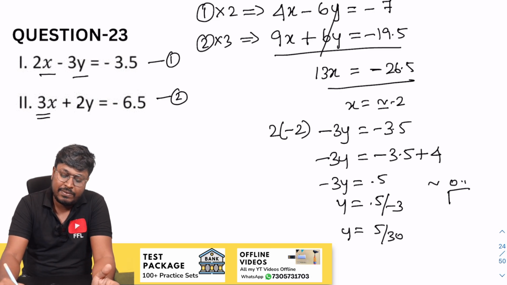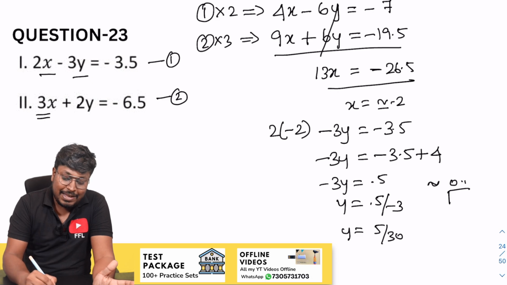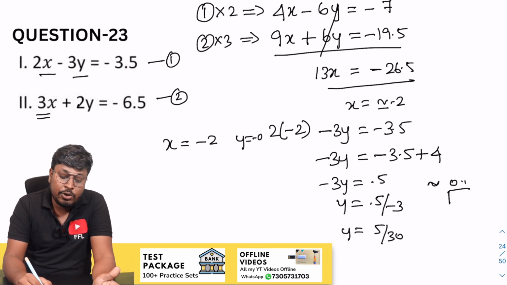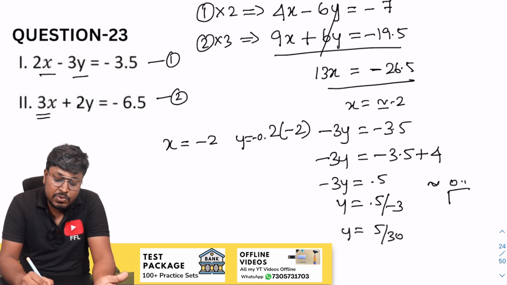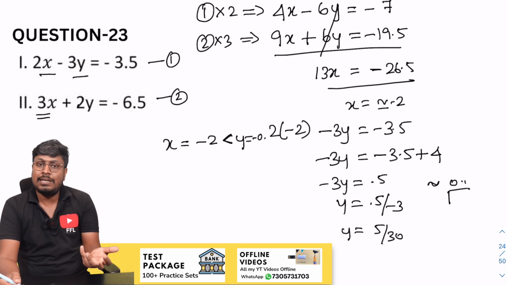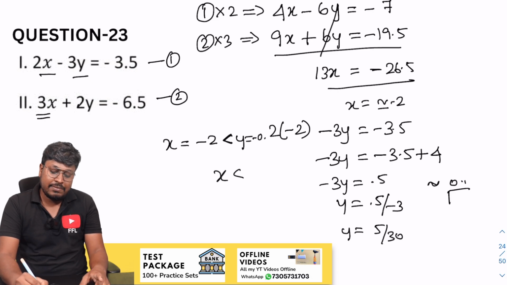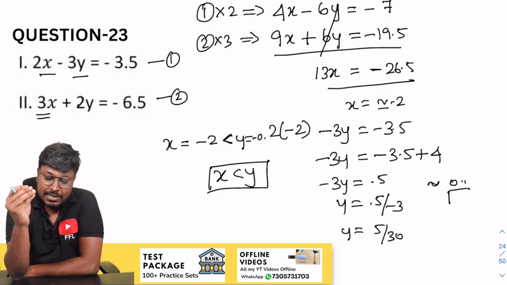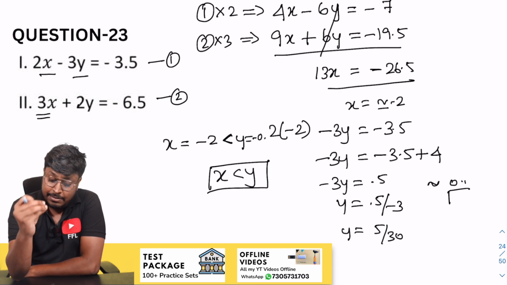0 point minus 0.1 something. Just see, x value is minus 2, y value is minus 0 point something. Minus 2 is not greater than, minus 0 point something is greater than. So we can say that the answer will be x less than y, or y greater than x. So friends, understood or not, right? Very easy. Little bit confusing part.